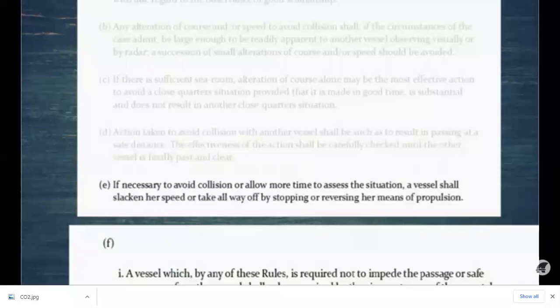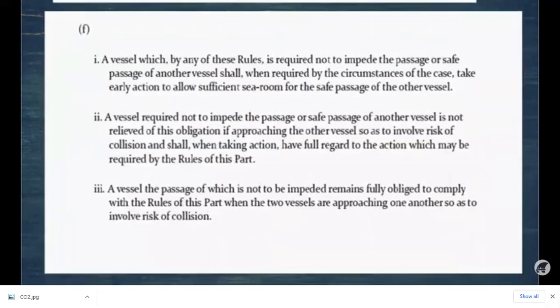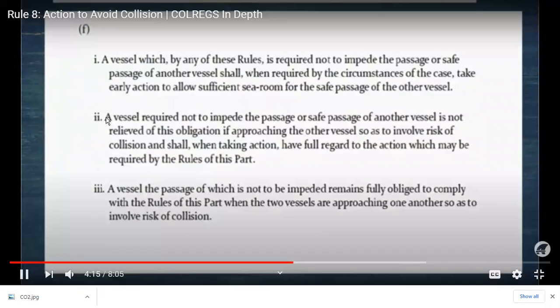and if necessary to avoid collision or allow more time to assess the situation, a vessel shall slacken her speed or take all way off by stopping or reversing her means of propulsion. So if you need time, you can stop your vessel or even reverse engines to reduce your speed to zero, so that you can assess the situation, sometimes if there's too much traffic or you are not able to understand the situation.